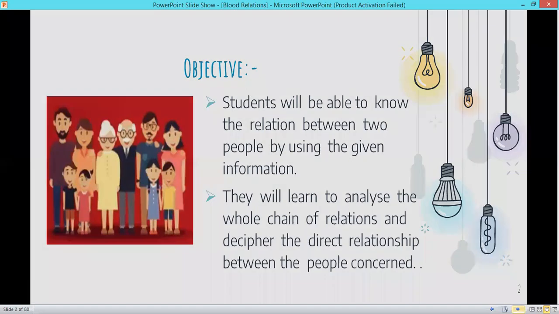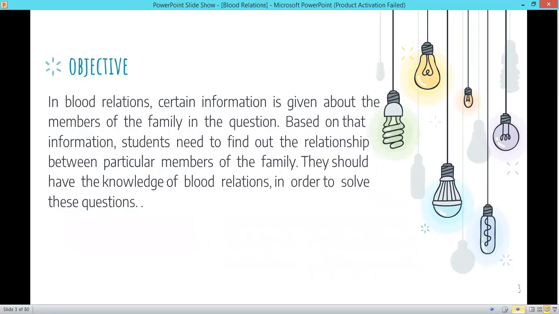So blood relation can be established between two people of a family. It could be a direct relationship with your own sibling, with your own father, mother, child, wife, or with your in-laws as well. Uncles, aunts, these all are part of blood relation. Now, what is the objective of blood relation? In blood relation, certain information is given about the members of the family in the question. Based on that information, students need to find out the relationship between particular members of the family. They should have the knowledge of blood relation in order to solve these questions.